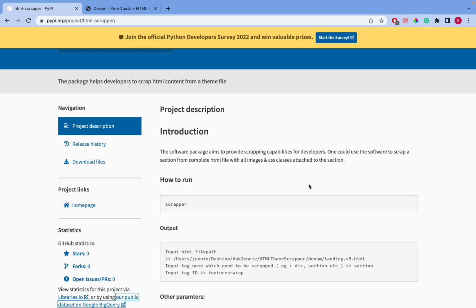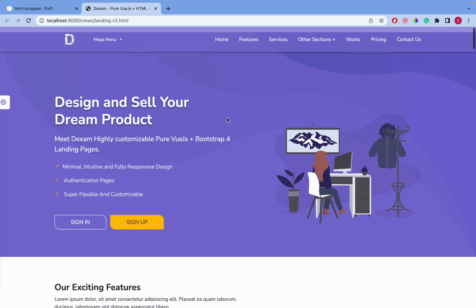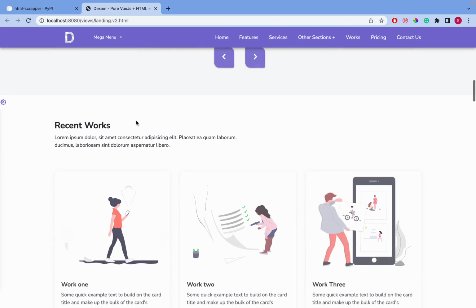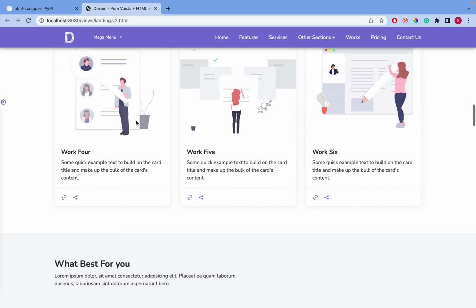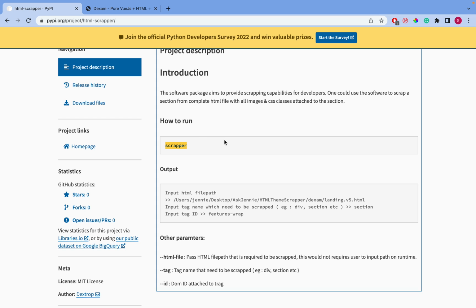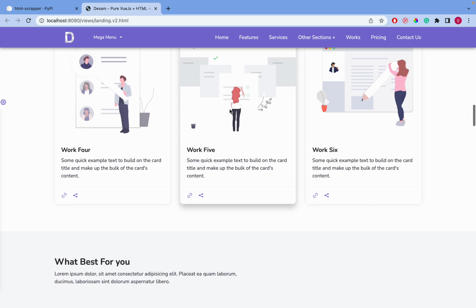Today in this video we are going to show you a software that helps in scraping HTML themes. So just suppose we have this HTML theme, and if we want to scrape any of the components from this theme, all I have to do is install the software, call this up, put their information around it, and it's done. So let's see how it works.